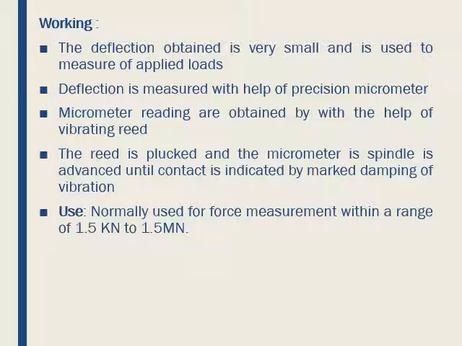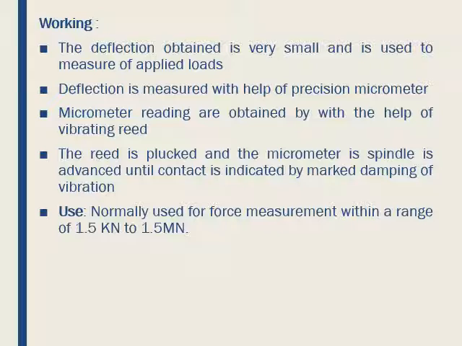In order to obtain precise measurements, one edge of the micrometer is mounted on a vibrating reed device which is plucked to obtain a vibratory motion. The micrometer contact is then moved forward until a noticeable damping of the vibration is observed in the vibrating reed.